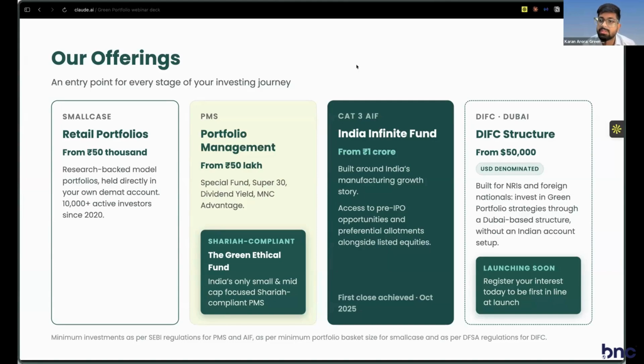Because of these two things, the investment you make and when you exit pays for the taxes and then comes to you. And throughout the process, you do not have to incur either a tax filing procedure in India or the burden of paperwork with regards to your personal documentation in India. So these are the problems that would be solved through those structures in DISC. This is something that's going to come in the next quarter.